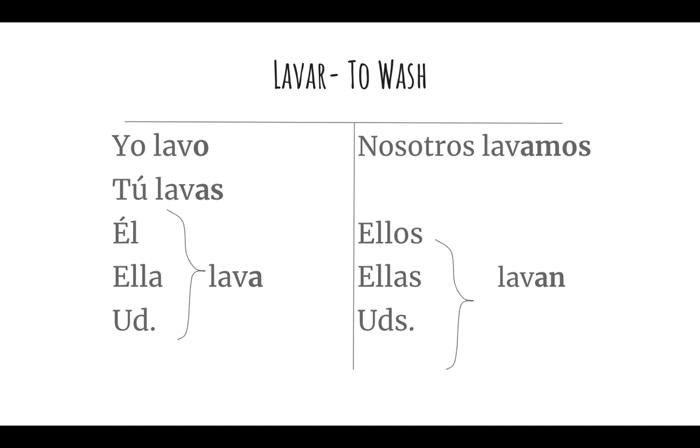It almost sounds like a B. And you make it by putting your teeth and your lips all together. So your bottom lip and your top teeth go together. And you don't really vocalize it, so you won't hear your vocal cords buzz like you would in English. So make sure you say that V very softly. Lavo, lavas, lava.